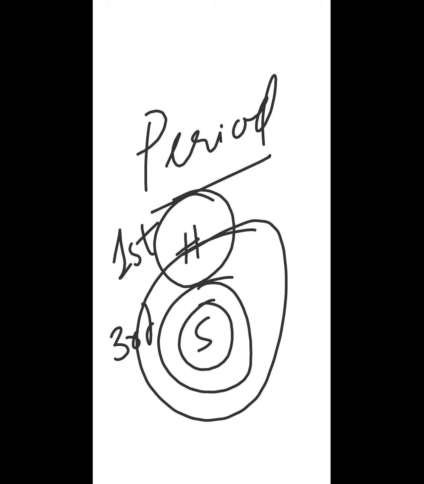If I say I have X element, it belongs to group 5, it means it has five shells. So if I say I have any X element, it belongs to group 2 and its period number is 3. What type of question could be there in the exam? They can give you any element, tell you its group and period number, and then ask how many total electrons are there in that element. You will never say it belongs to group 2, so it has 2 electrons. No, 2 valence electrons. What about inner electrons?